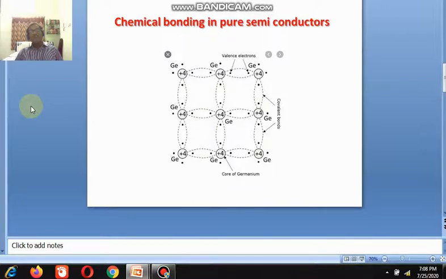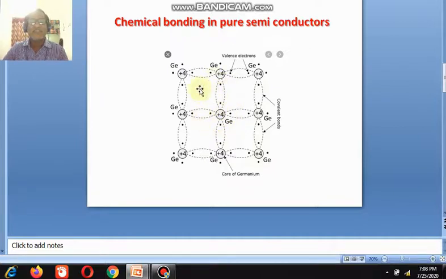If you take chemical bonding in the pure semiconductor, here in the diagram, germanium +4 indicates the outermost electrons. If you bring another germanium atom very near to it, then the 4 electrons of the first germanium are shared with the second germanium and form covalent bonds. Similarly, the second germanium atom then has 8 electrons.